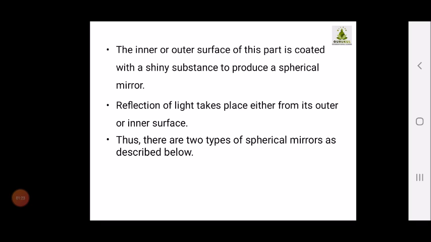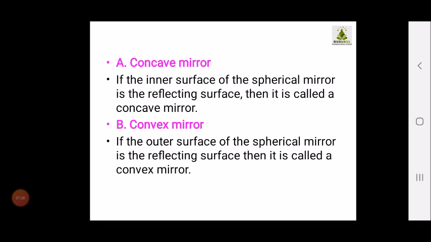Depending upon the reflection of light from the outer or inner surface, the spherical mirror is divided into two types, a concave mirror and a convex mirror. Now, which mirror is known as a concave mirror? If the inner surface of a spherical mirror is the reflecting surface, then it is called a concave mirror. And the mirror which has the outer surface as the reflecting surface is called a convex mirror.